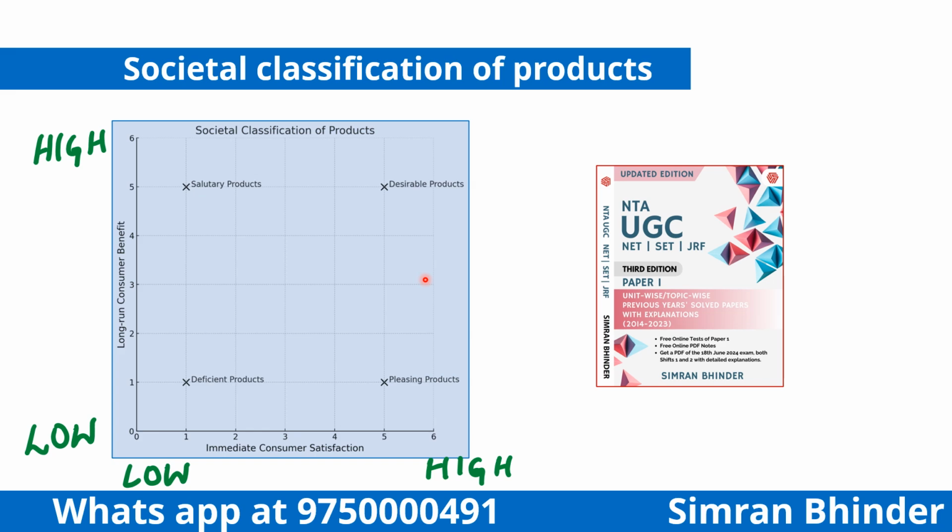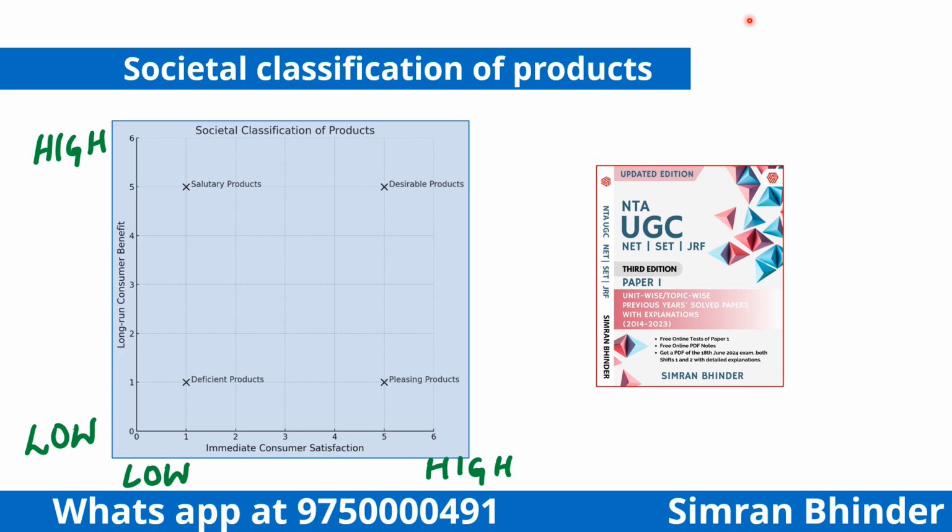For example, educational books. अब कोई book है education के regarding, immediately भी वो satisfy कर रही है आपकी need को. You have to crack some competitive examination और long run में भी जो भी आपने education उसमें से पढ़ा होगा वो knowledge आपके काम आएगी. So educational books जो है that will fit over here. Another example can be nutritious food items like fresh fruits, vegetables. Immediately भी वो आपको satisfy कर रही हैं, और long run में भी अगर आज आप nutritious healthy food खा रहे हो, intake ले रही हैं, it is going to improve your health in the long run.